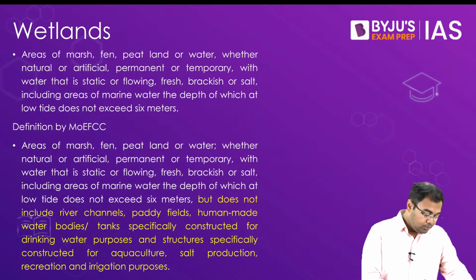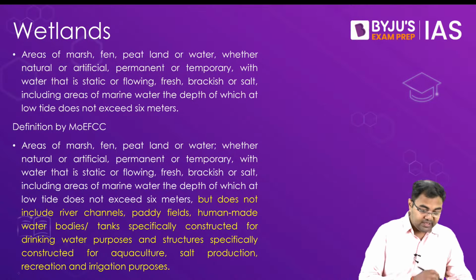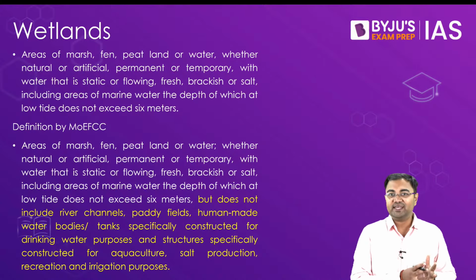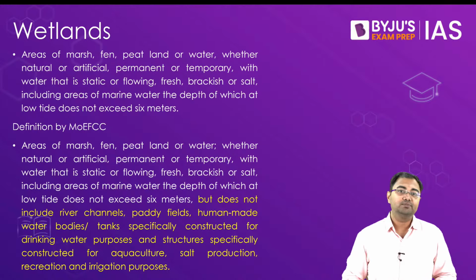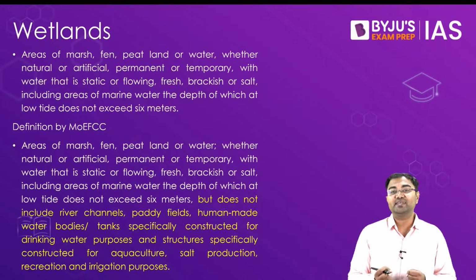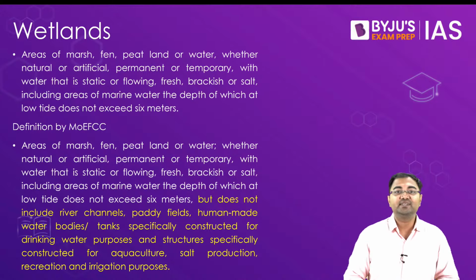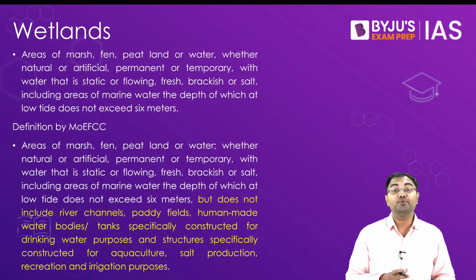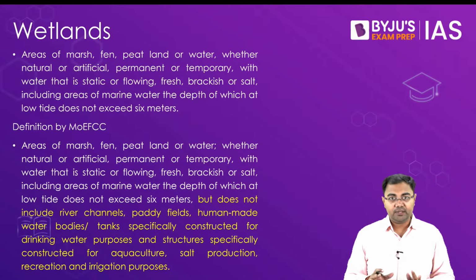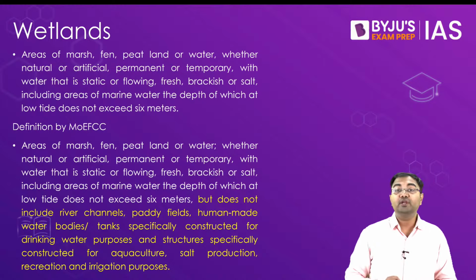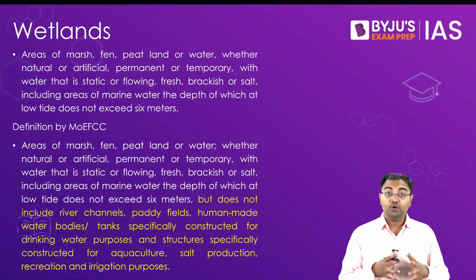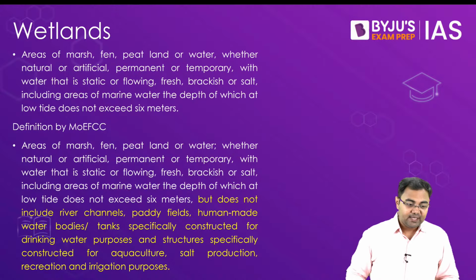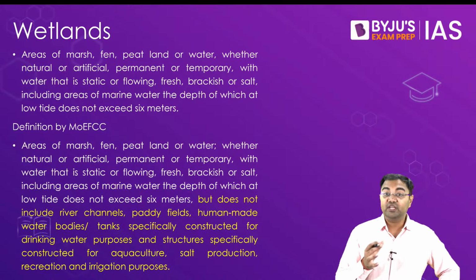Now coming to the most important discussion of today's session, and that is on wetlands. Because when we talk about Ramsar sites, one thing we have been saying is that Ramsar sites are designated wetlands of international importance. Wetlands which are crucially important when it comes to their conservation, not only for the conservation of these species, but also because of the ecological services that we derive from these wetlands. So first and foremost, what is the definition of a wetland?